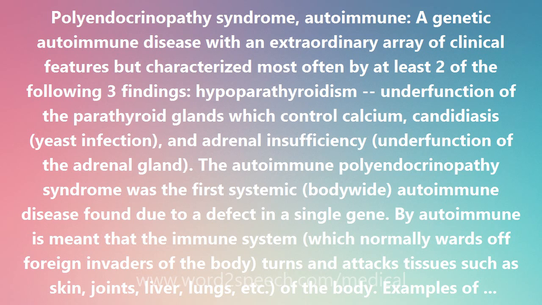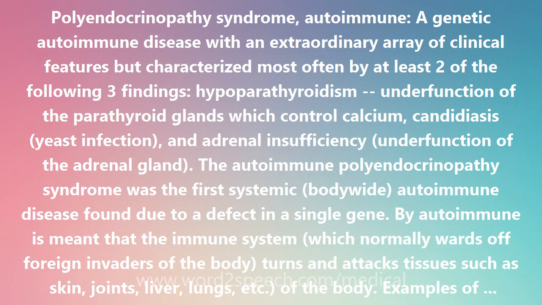Although the syndrome is generally rare, it is more frequent in three genetically isolated populations: the Finnish, Iranian Jews, and Sardinians. The child with autoimmune polyendocrinopathy syndrome develops problems in numerous glands, polyendocrine, including hypoparathyroidism, hypogonadism, with sex gland failure, adrenal insufficiency, type 1, insulin-dependent, diabetes with insufficient insulin production by the pancreas gland, and latent hypothyroidism, underfunction of the